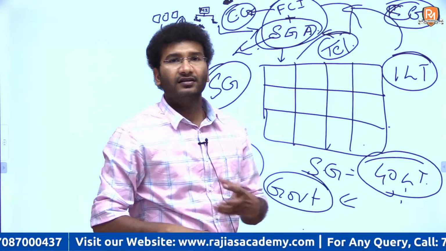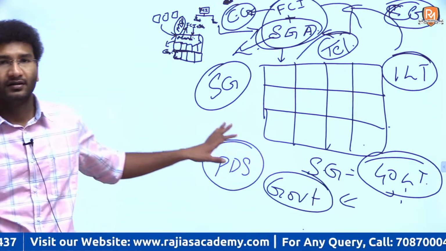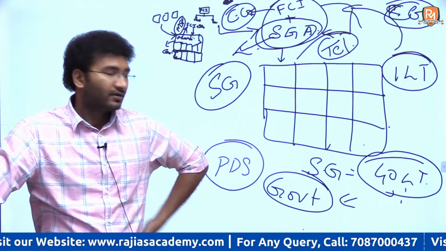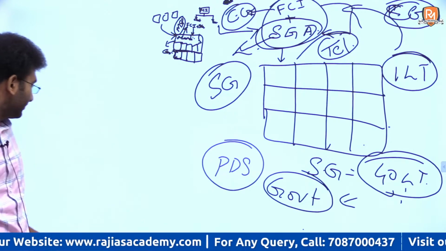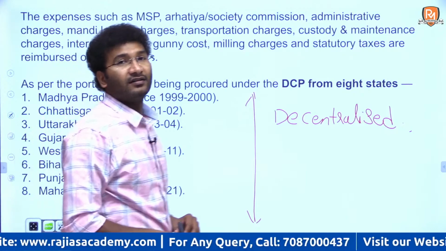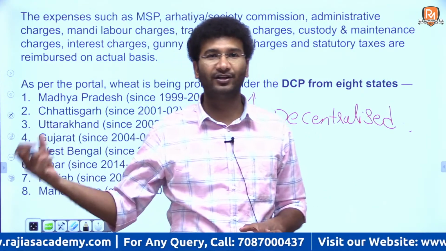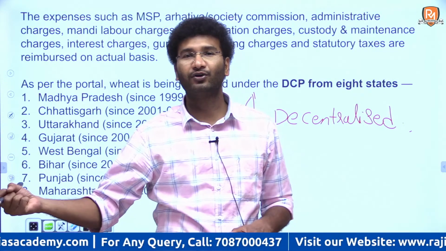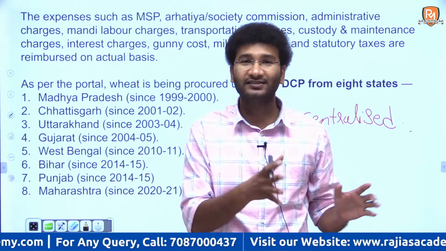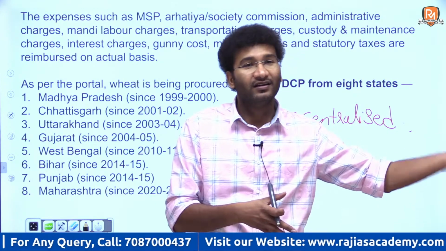State government agents are some mandis or some authorities which have been assigned to that state, right? This is the basic difference between the central procurement and the state procurement, which is centralized and decentralized. The problem with the parboiled rice is that Telangana follows a decentralized procurement principle under which the Food Corporation of India has had a tie-up with the state of Telangana.